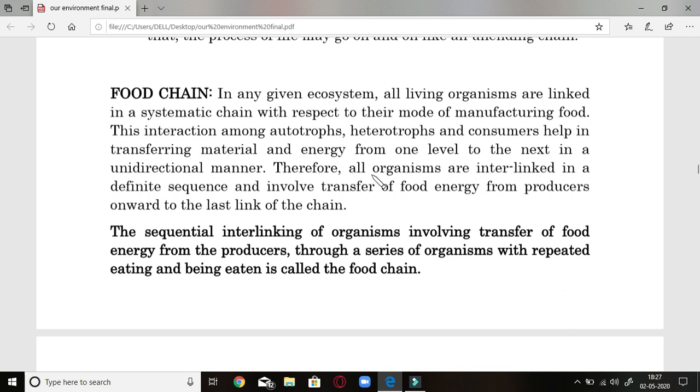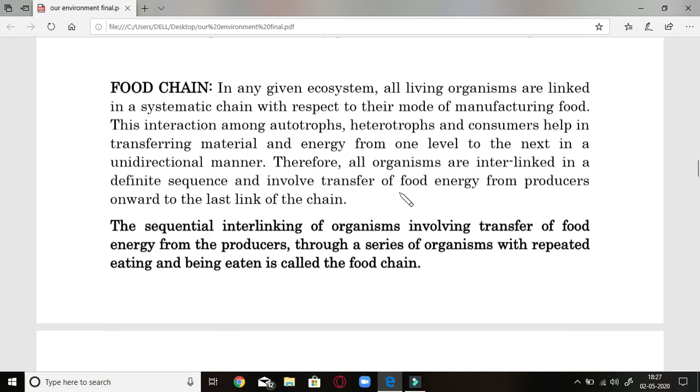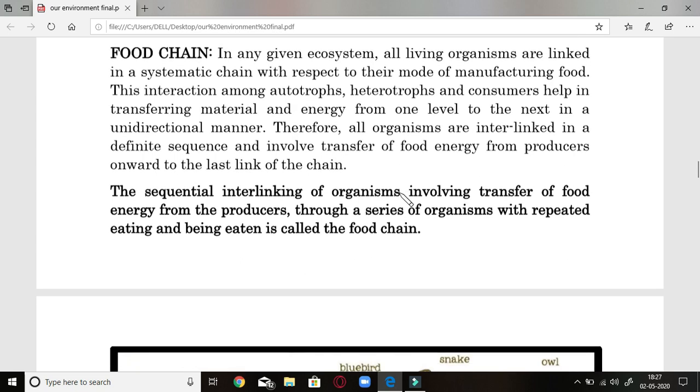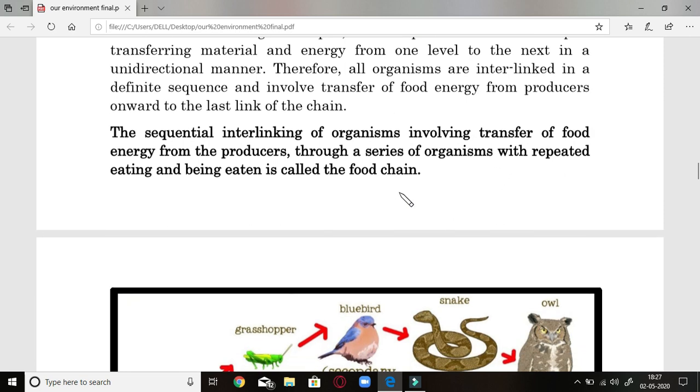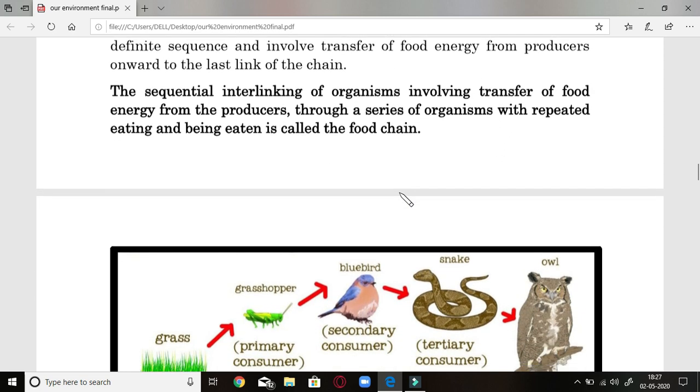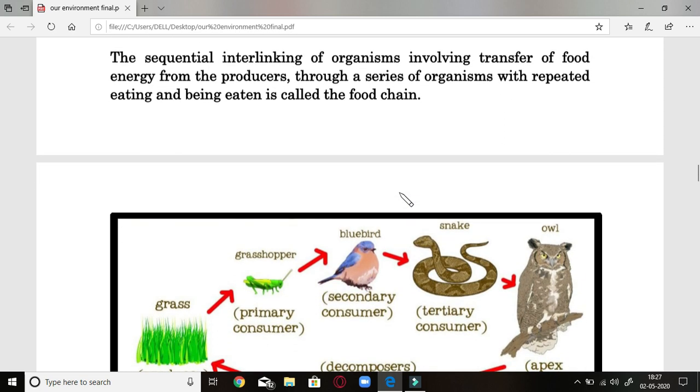Therefore, all organisms are interlinked in a definite sequence and involve transfer of energy from producers to the upper links of the food chain. So a chain is formed from the autotroph to the primary consumers, then secondary consumers, and then top carnivores.